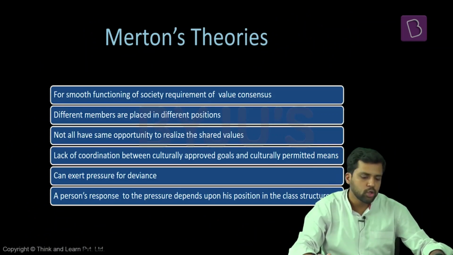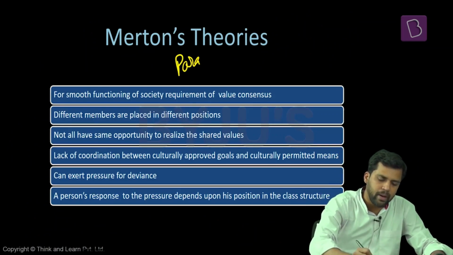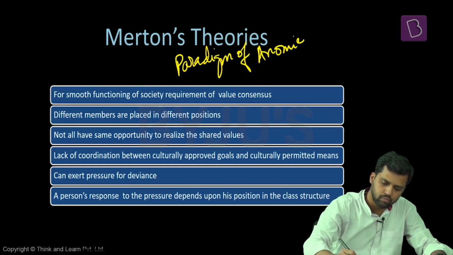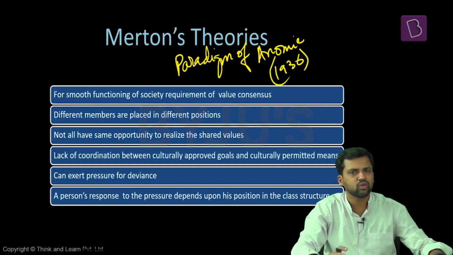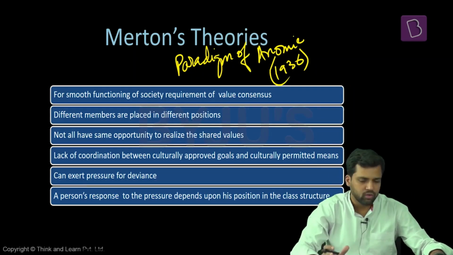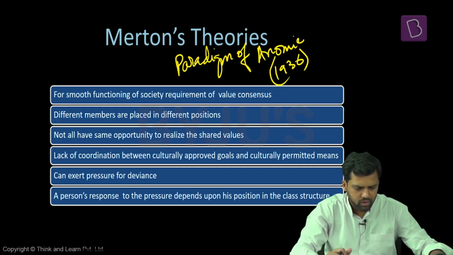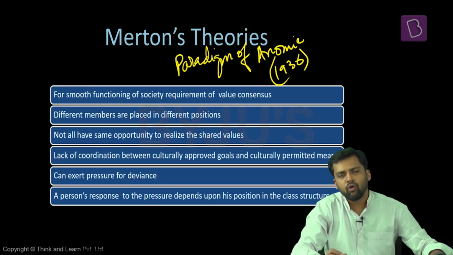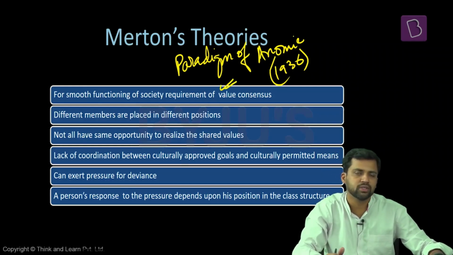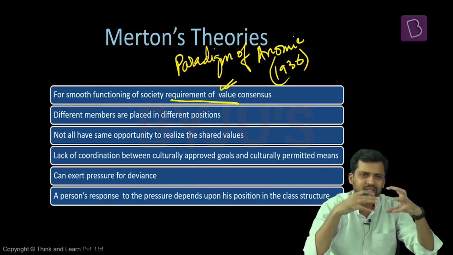Now we will look at Merton's theory of deviance. Merton had published Paradigm of Anomy, 1936. It is not on the basis of any research and he's also not using his middle range theories. So again, logically he's trying to deduce something, come to a conclusion. What he's saying is, for smooth running of any society, there is a requirement for value consensus. So within the members of society, there has to be some consensus when it comes to the values.